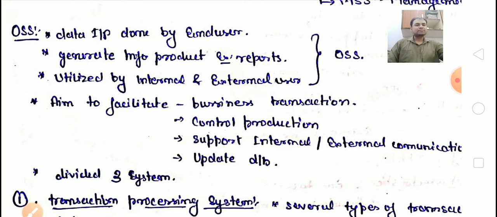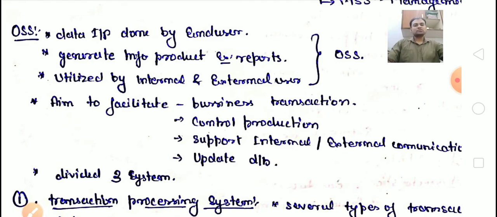Next, support internal and external communication. Whatever internal or external communications or promises were made at the starting time will also be stored in the reports. Whatever output comes after control production has to be matched against the report, and all the outputs will be updated daily in the database. I hope now you can understand the OSS.